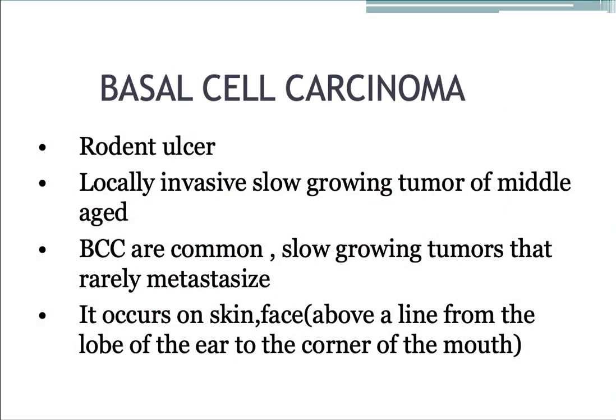The next common tumor is the basal cell carcinoma. This is also called rodent ulcer. This occurs as a locally invasive, slow-growing tumor, most commonly occurring in middle-aged people. These tumors are slow-growing and rarely metastasize to other structures. They occur most commonly on the skin of the face, most commonly above an imaginary line drawn from the lobe of the ear to the corner of the mouth.